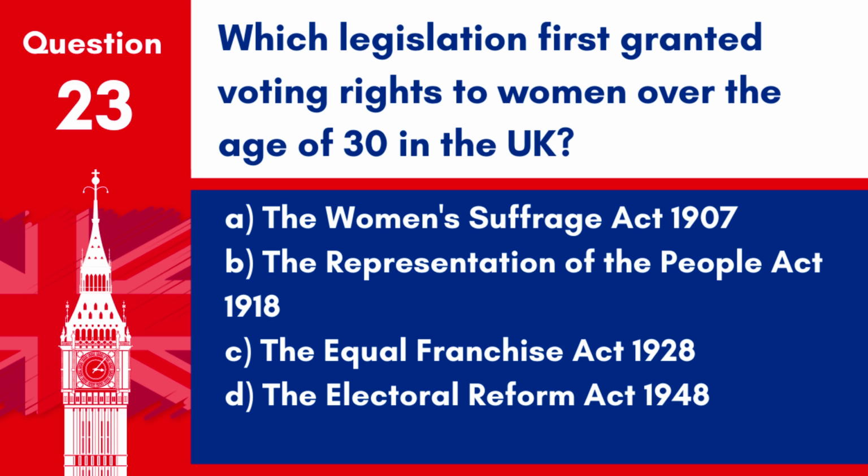Question 23. Which legislation first granted voting rights to women over the age of 30 in the UK? A. The Women's Suffrage Act 1907. B. The Representation of the People Act 1918. C. The Equal Franchise Act 1928. D. The Electoral Reform Act 1948. Answer: B. The Representation of the People Act 1918. This act extended the vote to women over the age of 30 who met minimum property qualifications, significantly broadening the electorate after World War I.